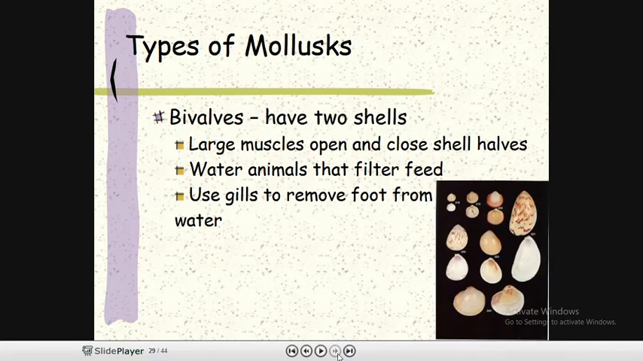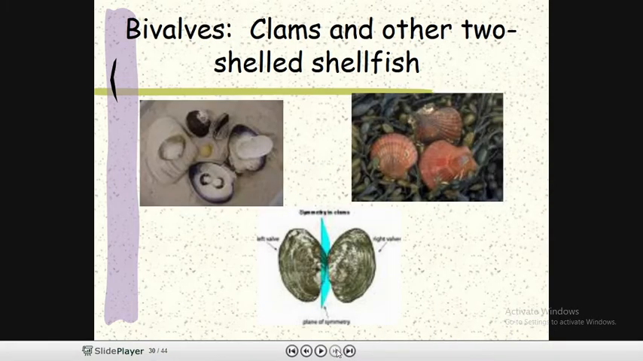Types of Mollusca: sometimes they are bivalved, with two carapaces or two walls, like a shrimp-like structure. They have two shells and large muscles to open and close the shells. They are water animals that filter the feed, so they are filter feeders. Water mollusks use gills to remove food from the water. Okay, this is how a bivalve looks.